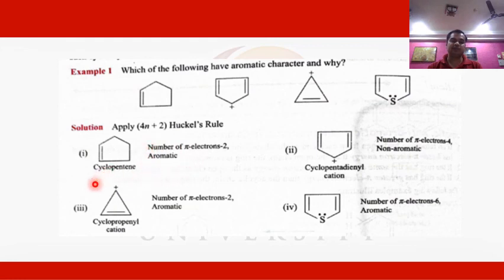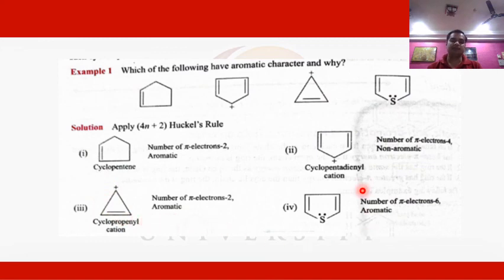Similarly, if you take the example of the cyclopropenyl cation, which has a three-member ring, in this case we also have a single pi bond. So the number of pi electrons is equal to 2, and at the corner we have a plus charge. Due to that, continuous delocalization of pi electrons is possible in this case. Due to the presence of this continuous pi electron cloud, that compound must be aromatic in nature.